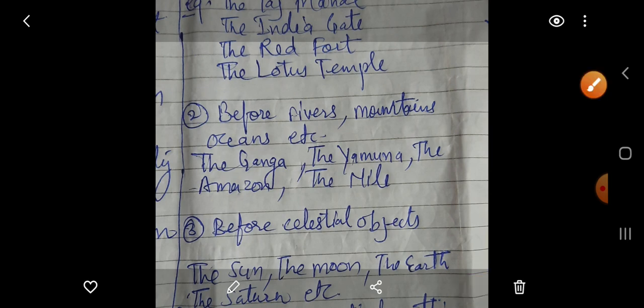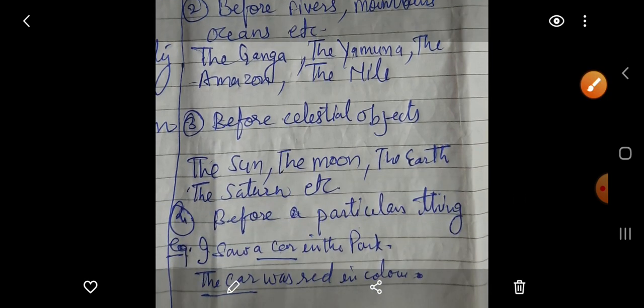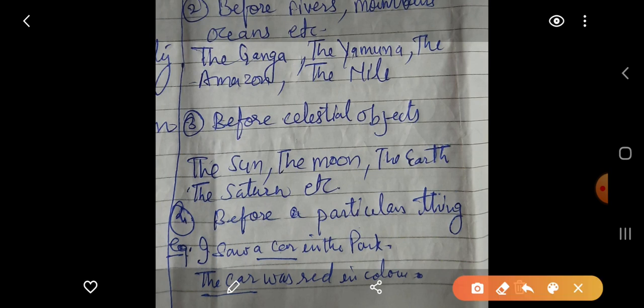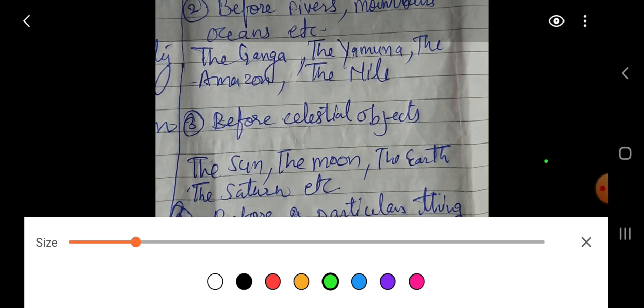So before names of these, we also use article the. Next, coming to the point, before celestial objects, you know, the objects of the solar system and the universe, like the sun, the moon, the earth, the Saturn, the Mars, Jupiter. Before them also we use the.